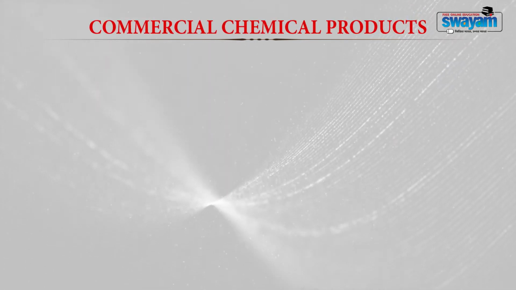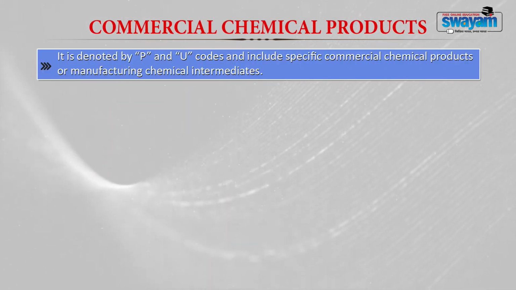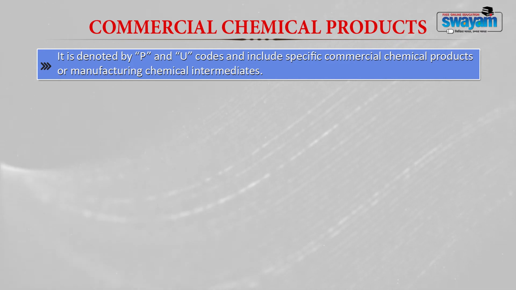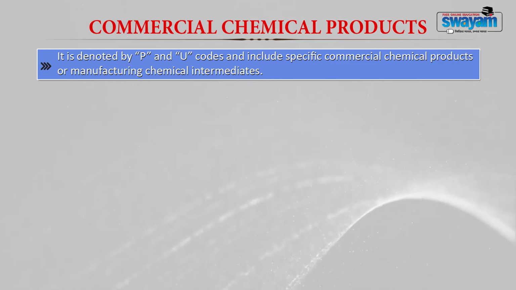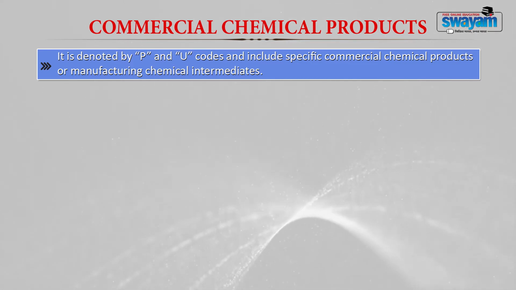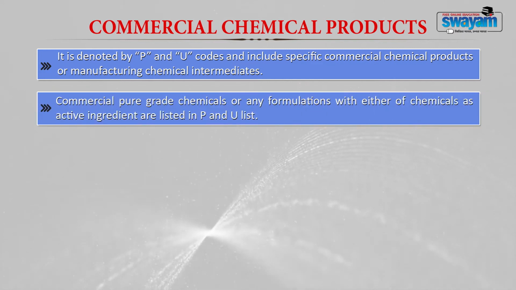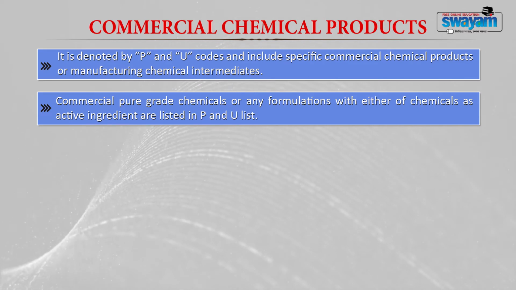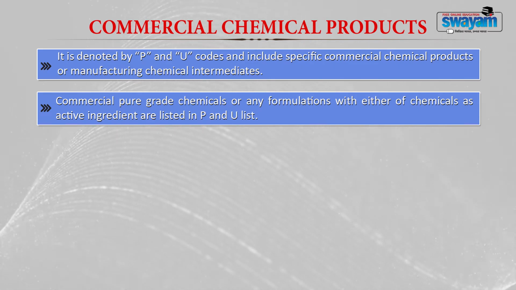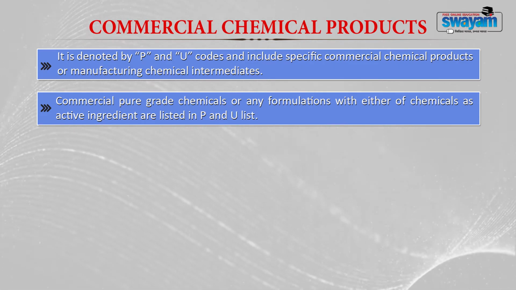The third type of waste is your commercial chemical products. They are generally denoted by P and U codes. They generally include specific commercial chemical products or manufacturing chemical intermediates. Now the commercial pure grade chemicals or any other formulations with either of these chemicals as active ingredients are listed in P and U list.